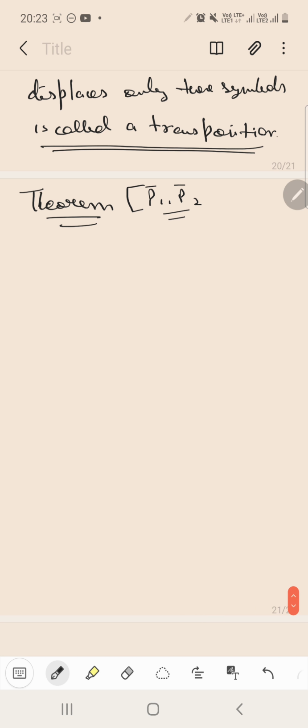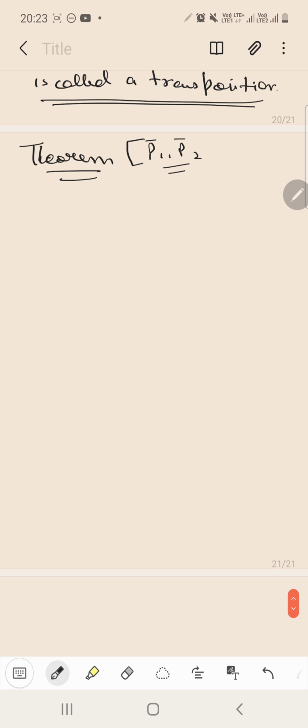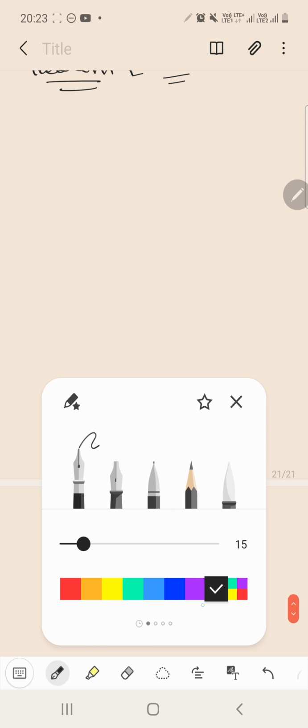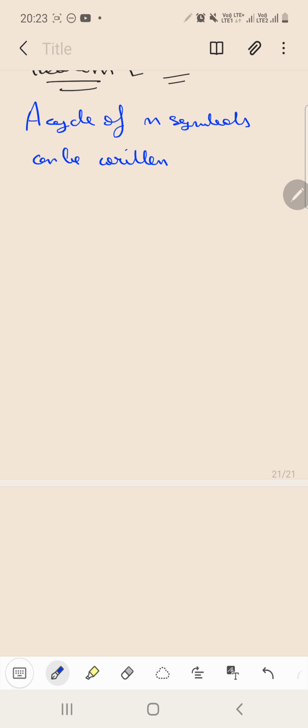So next we have the theorem. What does the theorem say? Theorem says that a cycle of n symbols can be written as a product of n minus 1 transpositions.